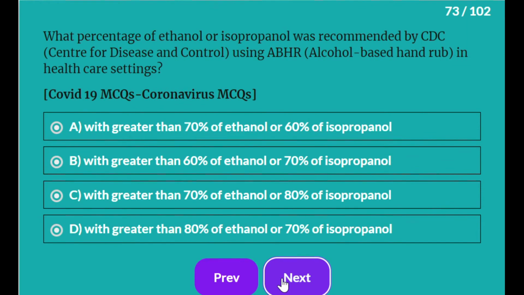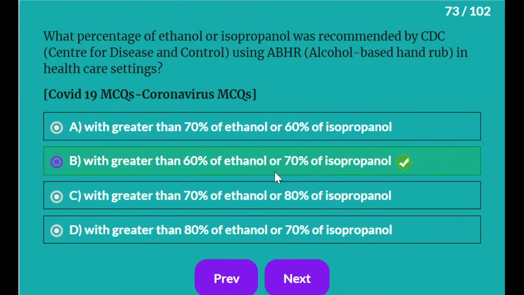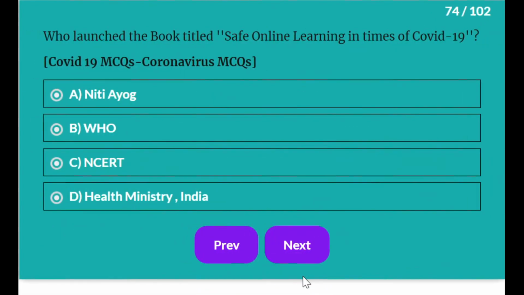What percentage of ethanol or isopropanol was recommended by CDC, Center for Disease Control, using ABHR, alcohol-based hand rub, in healthcare settings? 60% ethanol or 70% isopropanol. Who launched the book titled Safe Online Learning in Times of COVID-19? It is NCERT.